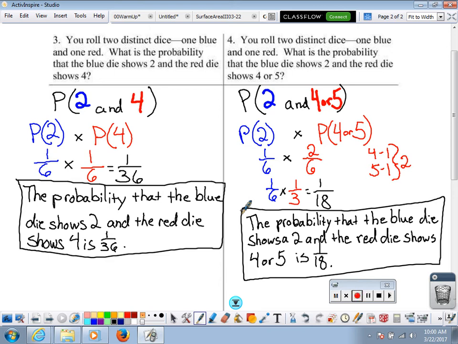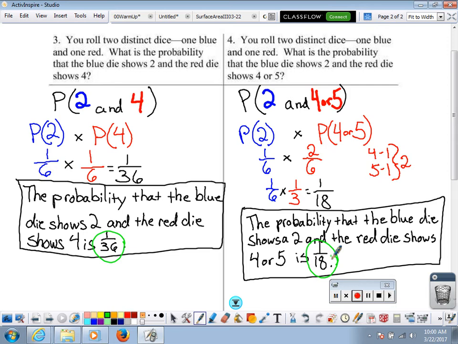Now, something I want to point out here. Look at the difference between these two probabilities. We have 1/36 and we have 1/18. Now, 1/36 has a larger denominator, which means that the total fraction is actually smaller.